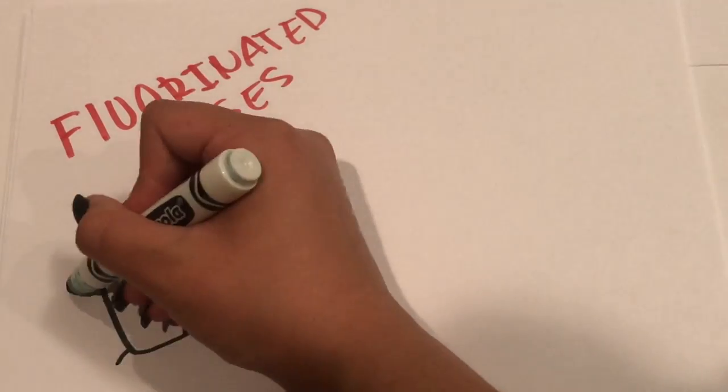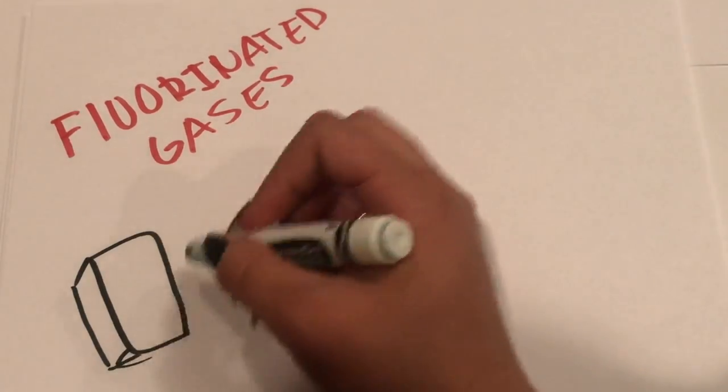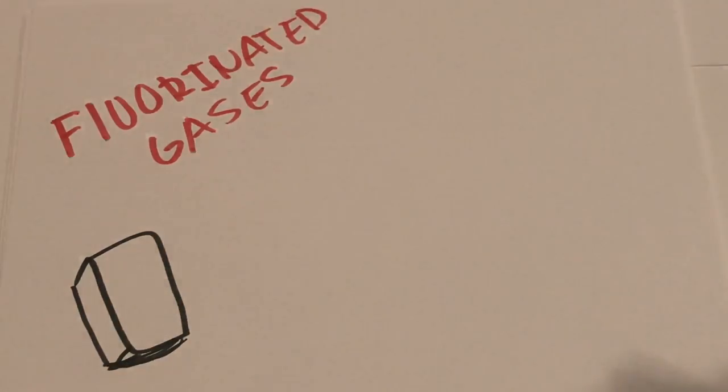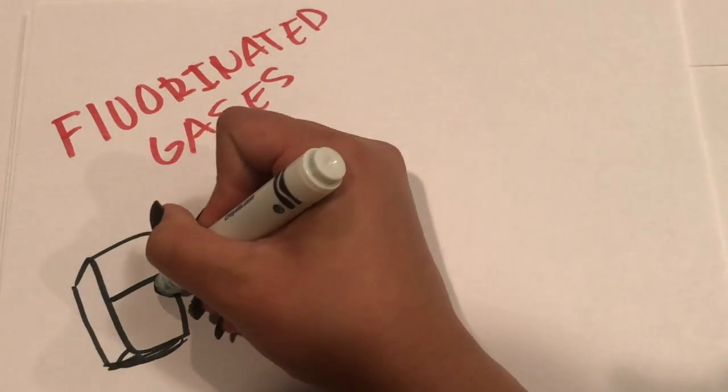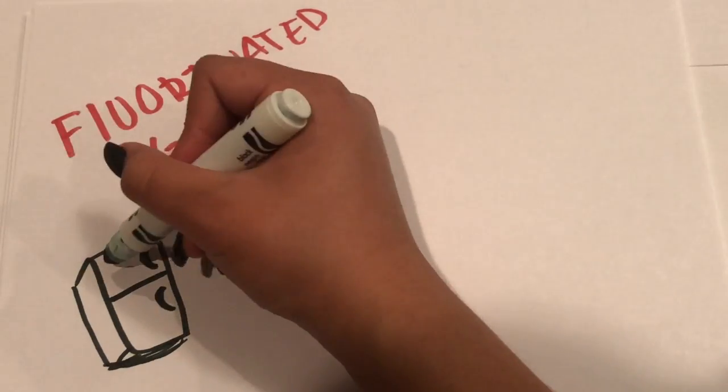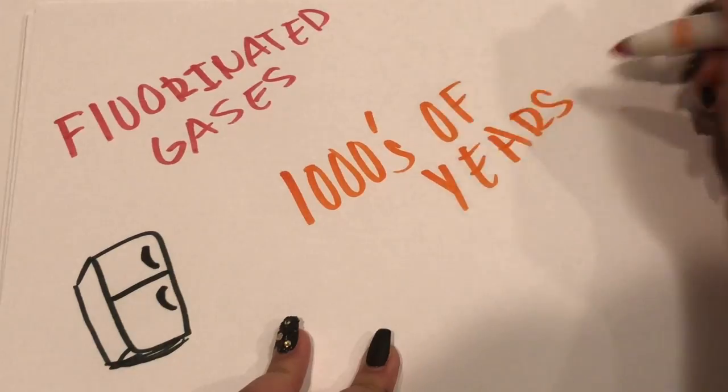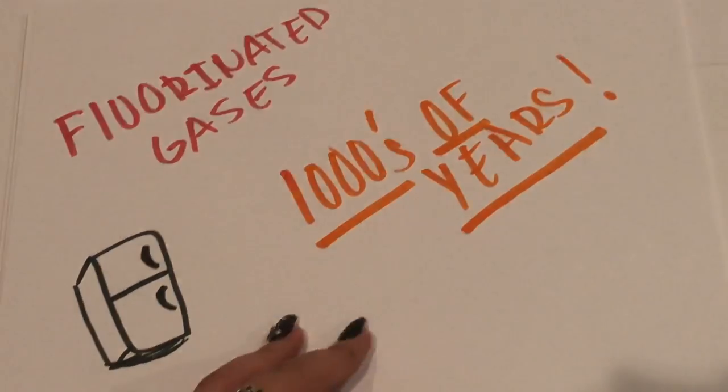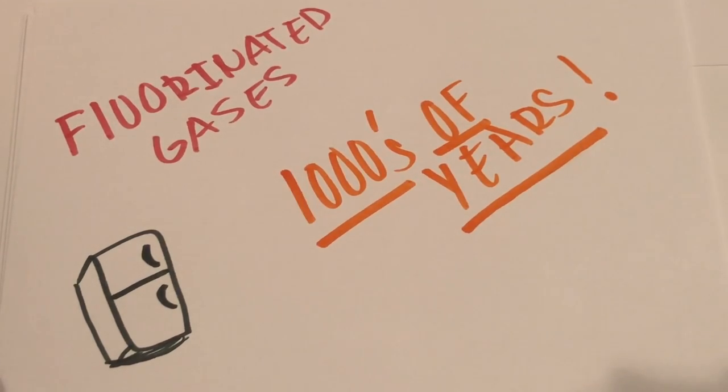Fluorinated gases come from leaking coolants, including leaky refrigerators, freezers, and air conditioners in cars and homes. Some industrial and manufacturing processes, like producing computer chips, also contribute to fluorinated gases, and they stay in the atmosphere for thousands of years.